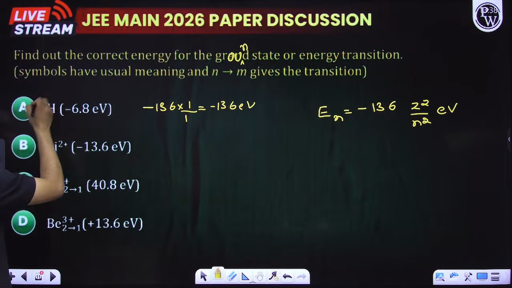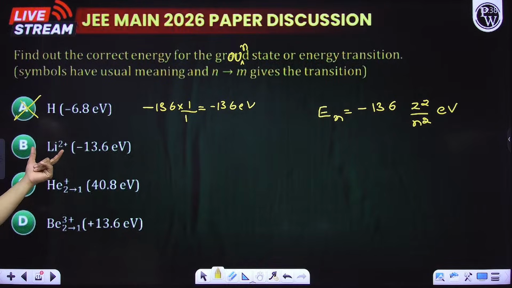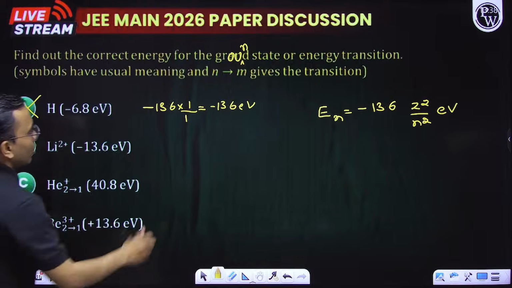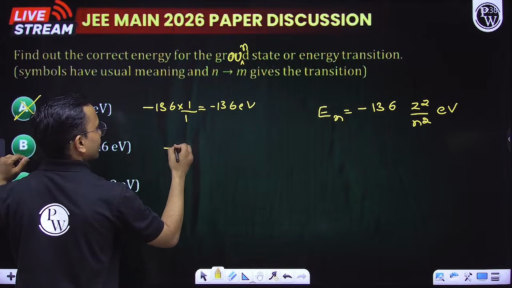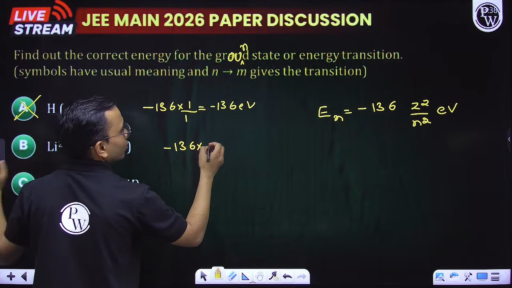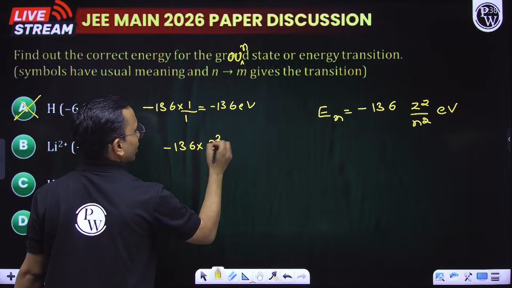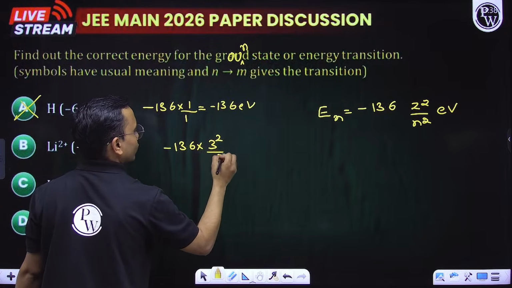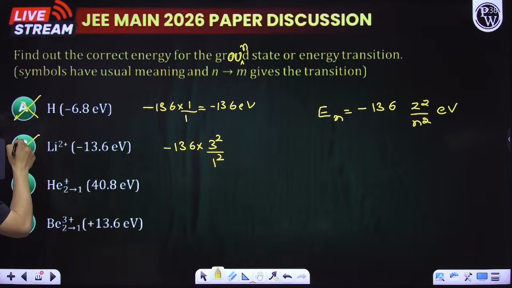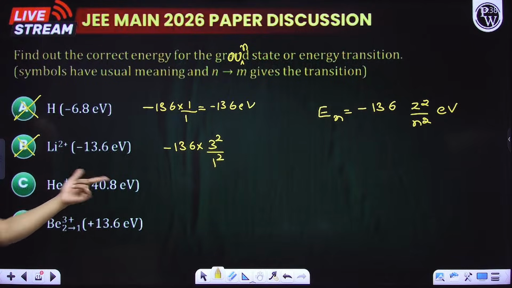It means this is incorrect. For lithium, how much is the atomic number? 3. So minus 13.6 into Z square is 3 square divided by N square is 1 square. This is also not 13.6. This is incorrect.